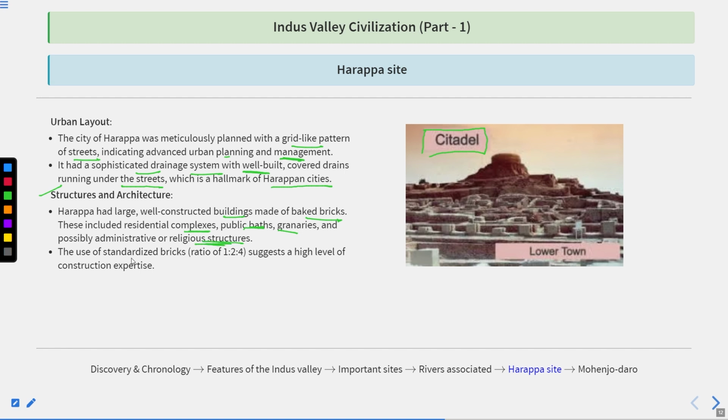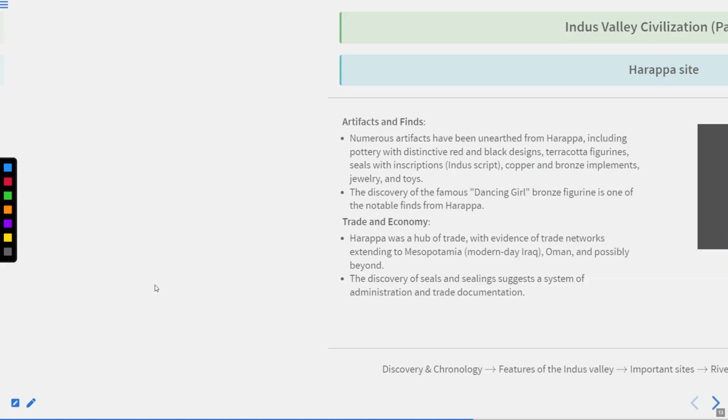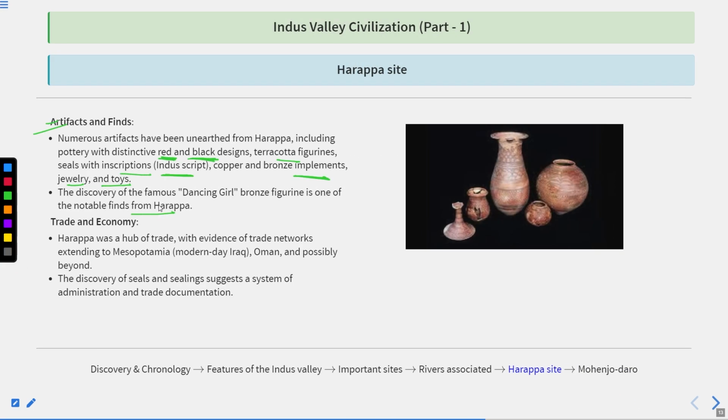The use of standardized bricks, where length into breadth into height is in the ratio of 1:4, suggests a high level of construction expertise. A notable find is the famous dancing girl bronze figure, which is one of the notable finds from the Harappan civilization. Not site specifically. Trade and economy.